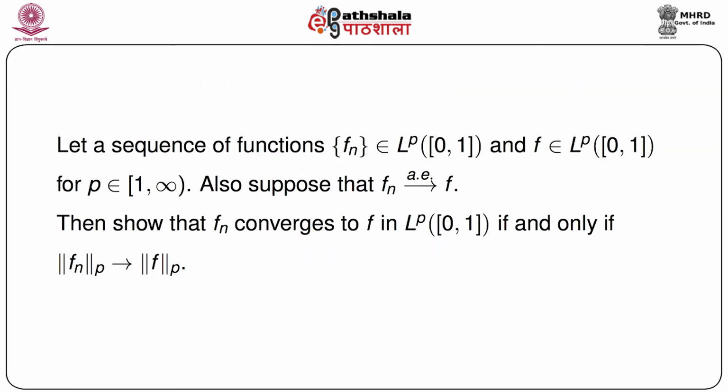So now consider another one. This is the last problem that we are going to discuss today. Let a sequence of functions fn belong to L^p space over the closed interval [0,1], and another function f belong to L^p over [0,1], for p belonging to [1, infinity), where one side is closed. That means p can take the value 1. Also suppose that fn converges to f almost everywhere. Then show that fn converges to f in L^p[0,1] if and only if the pth norm of fn converges to the pth norm of f.